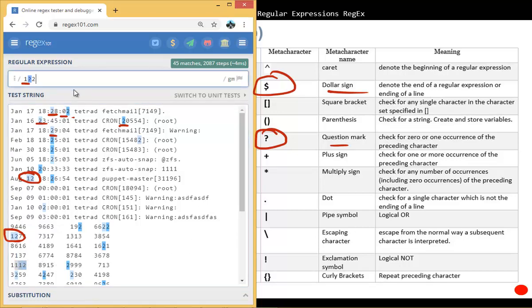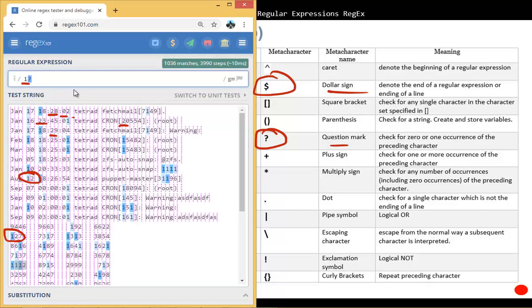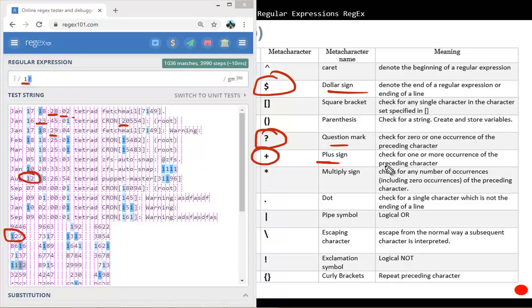If I say just 1 and a question mark, then it's going to match anything that says 1 can be there or it might not be there. Now it's matching everything. If I want to make sure the number 1 is there, but it could be more than 1, then I will use another meta character, which is a plus sign. The plus sign will check for 1 or more occurrences of the preceding character.